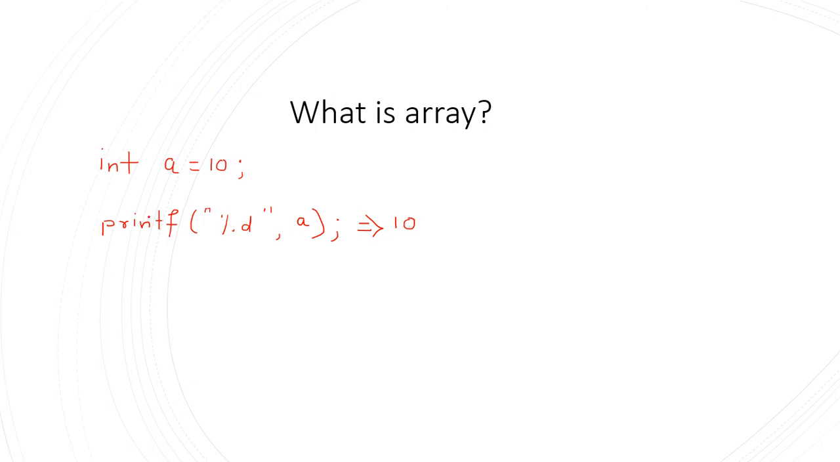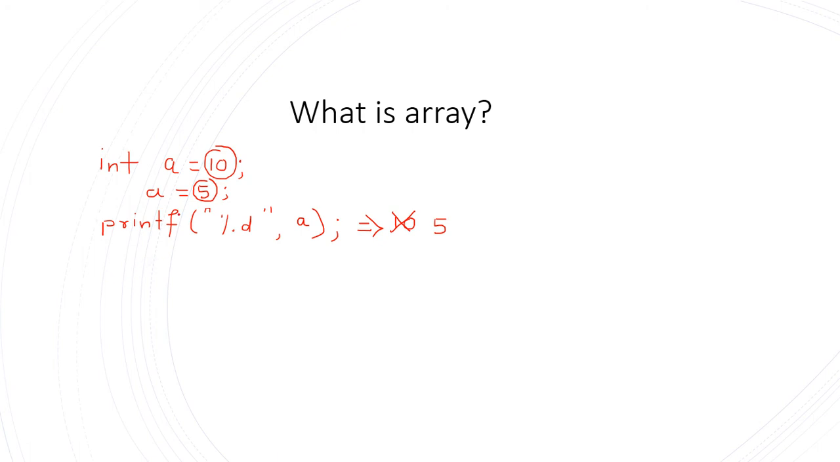Now I will make some modification to this a value. Let us take a equal to 5. When I execute these statements, I will get output not 10, rather it is 5. Why do I get this output as 5? Because the latest value of a is 5 and the previous value 10 will be erased from the memory location whose name is a.